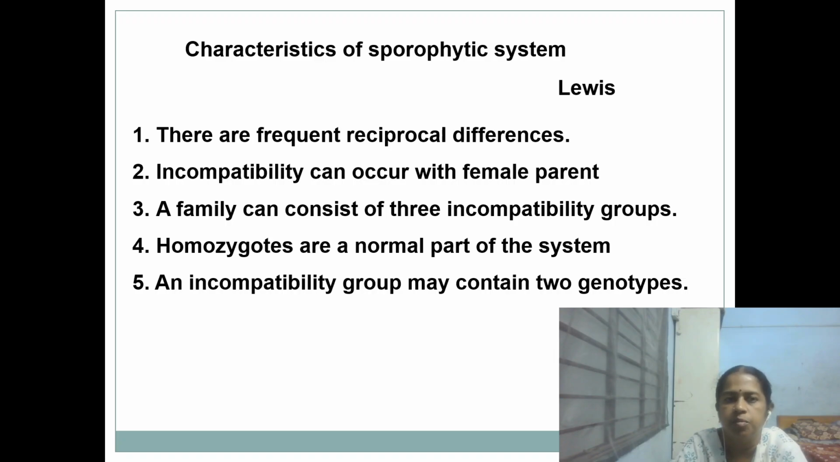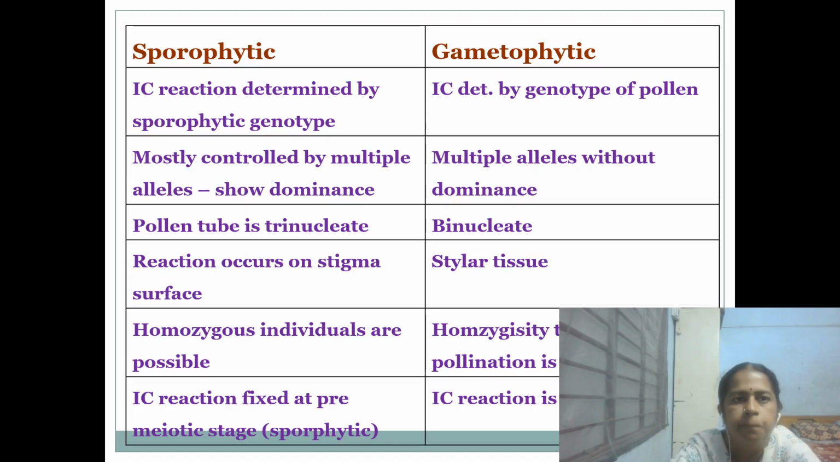But such kind of reciprocal reaction is not observed in the gametophytic system. Incompatibility reaction occurs only in the female parent. A family can consist of 3 incompatibility groups. Homozygotes are a normal part of this system. An incompatibility group may contain 2 genotypes. Here homozygotes are produced, but in the other system homozygotes are not produced. So, these are the differences between sporophytic and gametophytic self-incompatibility.